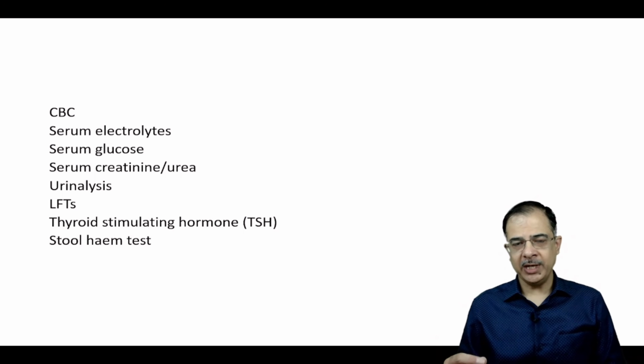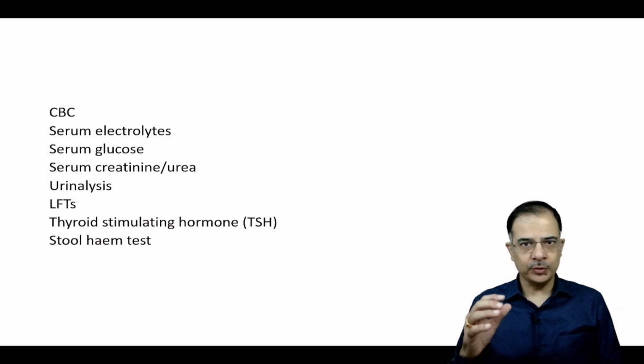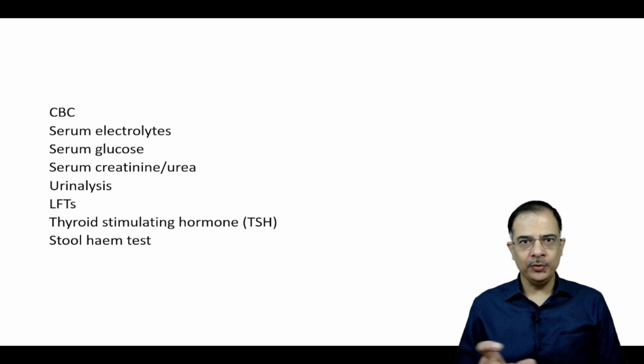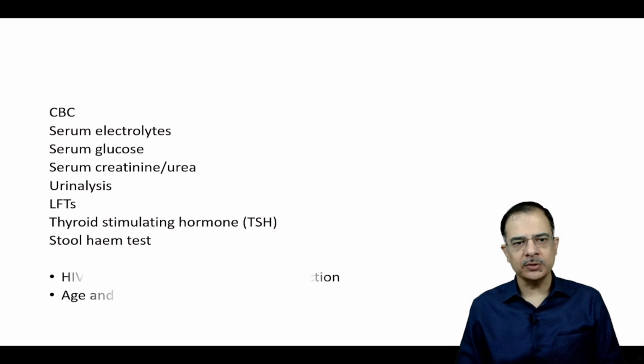This should be checked, and I practice to advise that there should be 3 samples of stool occult blood, because that can detect some malignancy, GI malignancies. So this is a basic test which should be done in any patient who is coming to you with unintentional weight loss, and system wise there is no obvious cause.